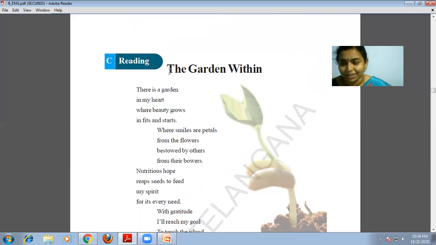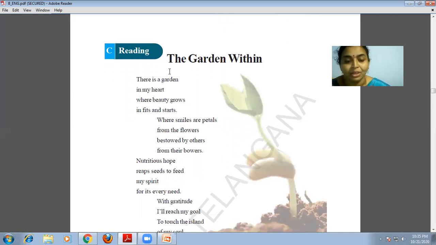There is a garden in my heart where beauty grows in fits and starts, where smiles are petals, flowers from the flowers bestowed by others from their bowers.